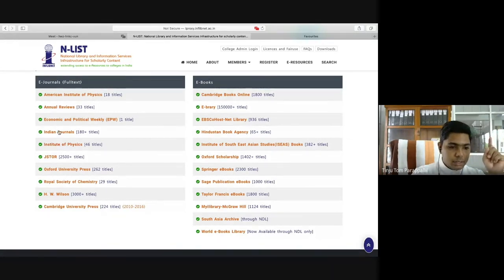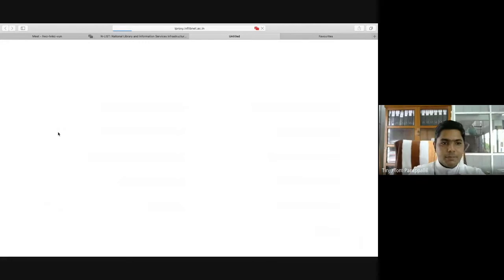First one is Indian Journals. See, this is the Indian Journals database. This is a database that provides us with journal content, full text journals. We will get full text journals from this particular database that is included in the NLIST consortium.